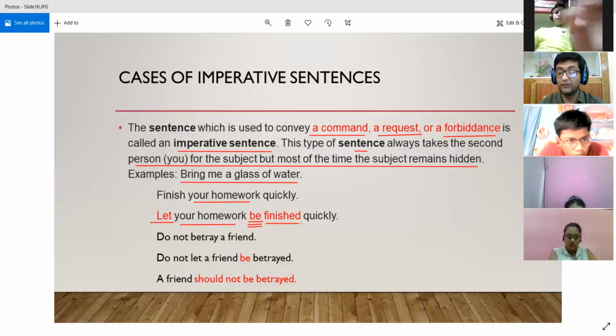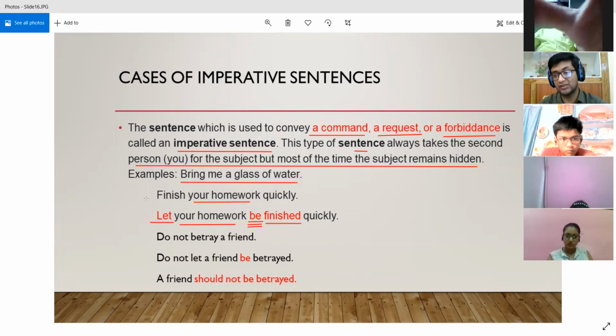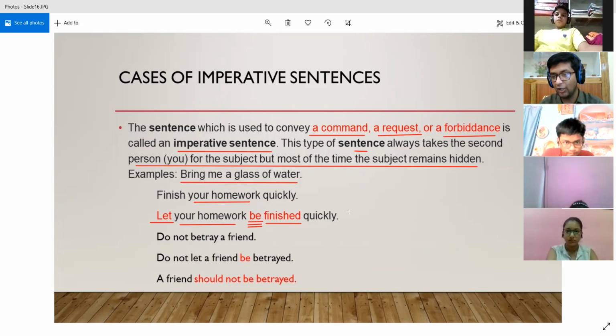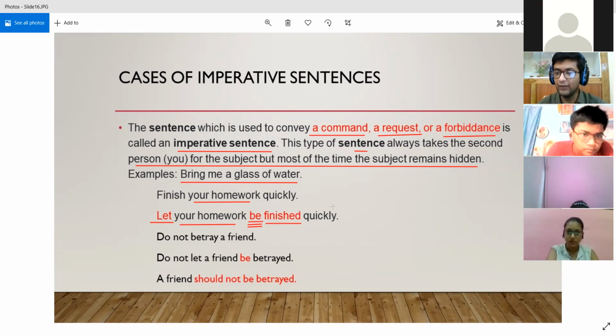The first form is finish, the second form is finished, and the third form of the verb is also finished. So we will write, let your homework be finished quickly. And since the subject you was hidden from here, here also we have not placed the subject you. All right. So we have kept it hidden only. We have not placed you over here.